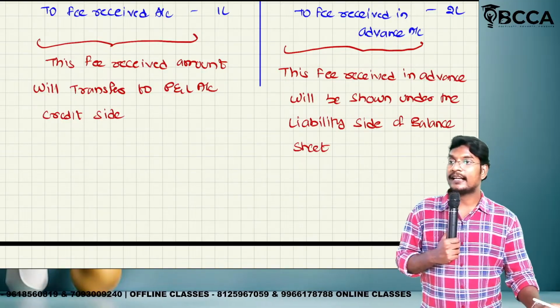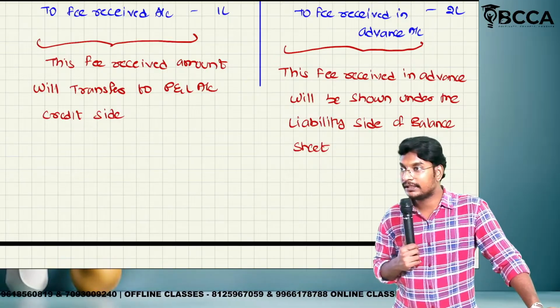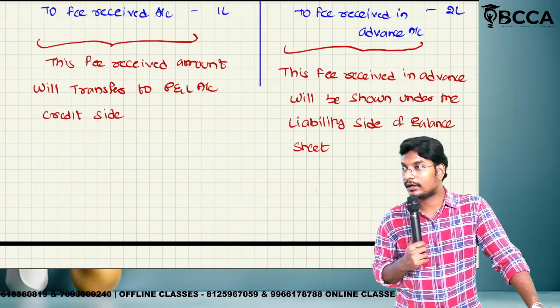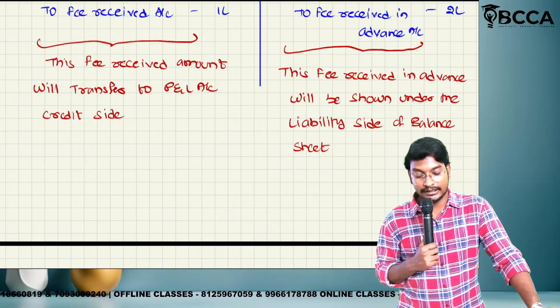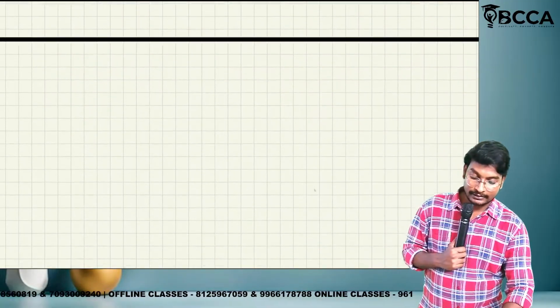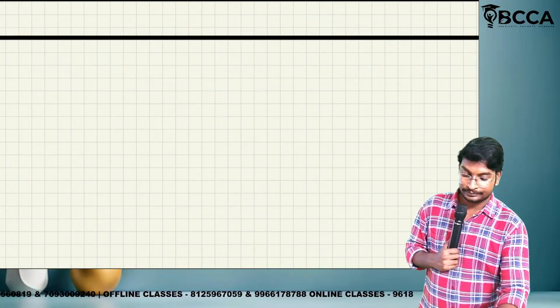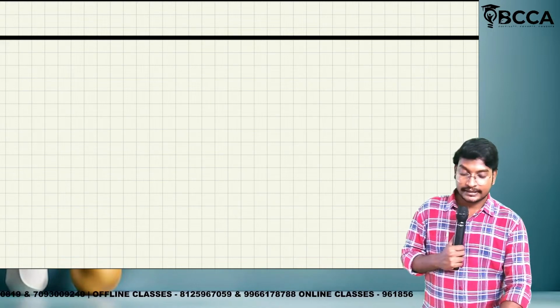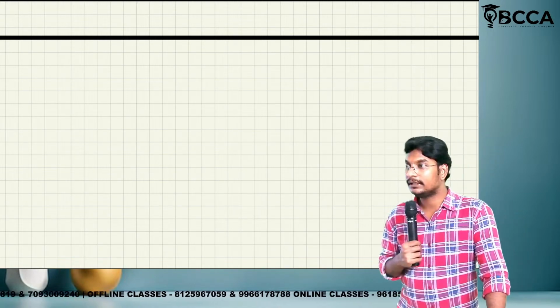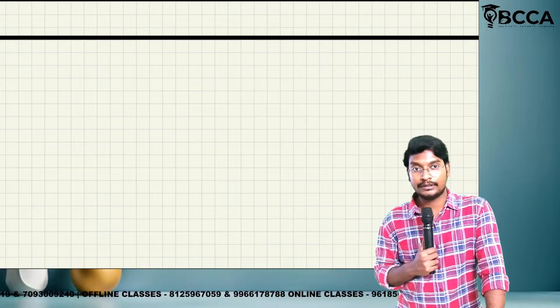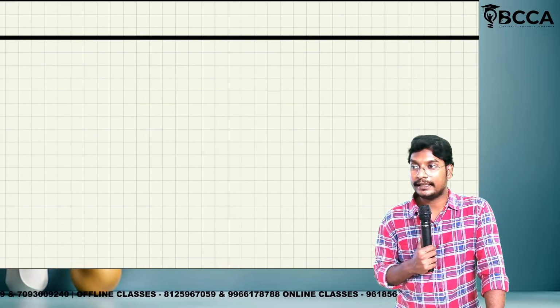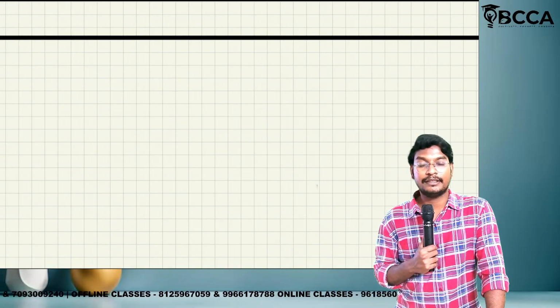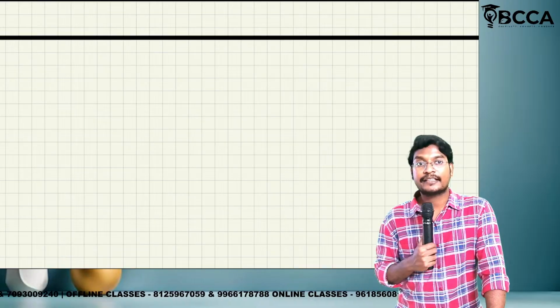Now, in the cash basis, we will consider the income received in advance, but in the accrual basis, we are not going to consider the income received in advance. So write the note point. Completed up to here. Is there any doubts? Same opposite: here we have recorded liability and income. Same like this, deferred revenue expenditure will be there, where we have to record on the expenditure side and asset side.